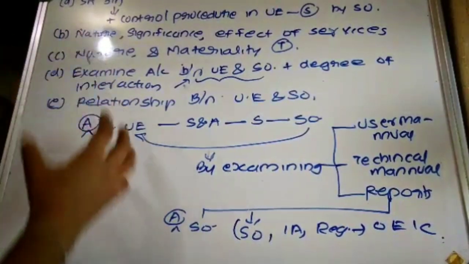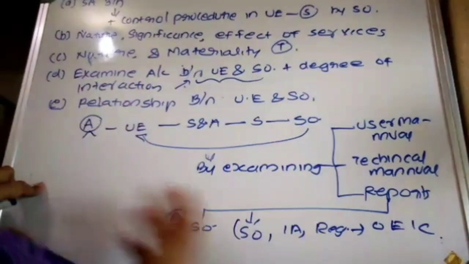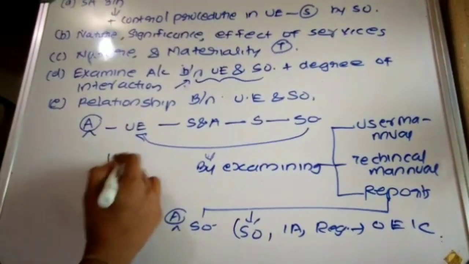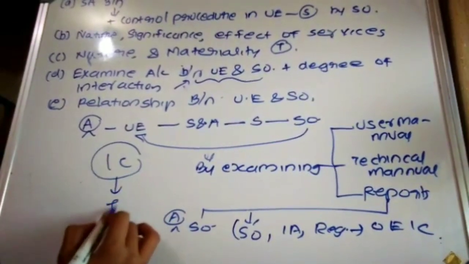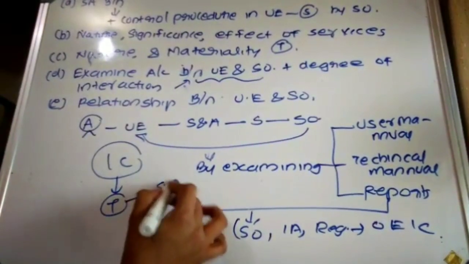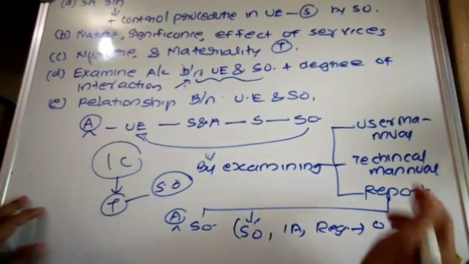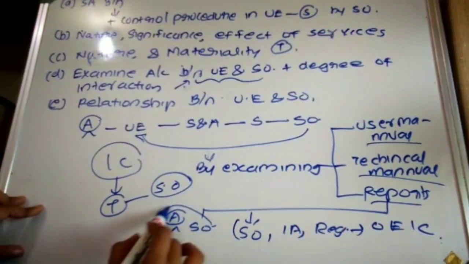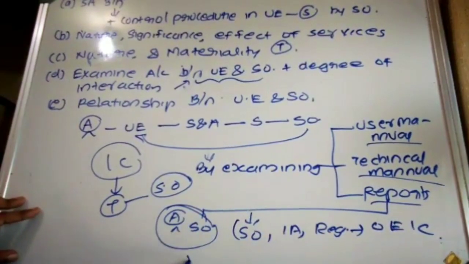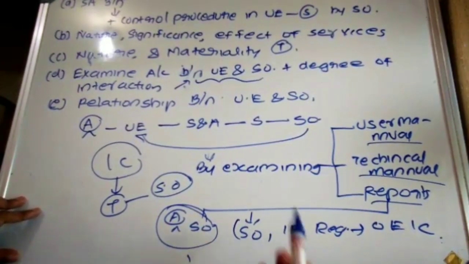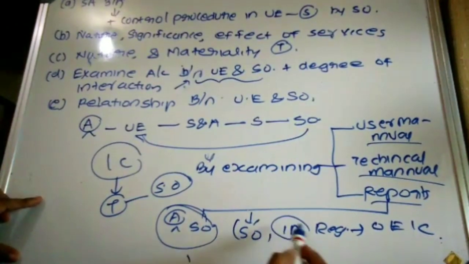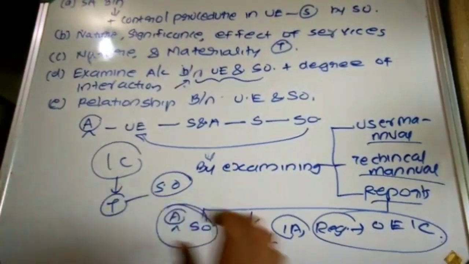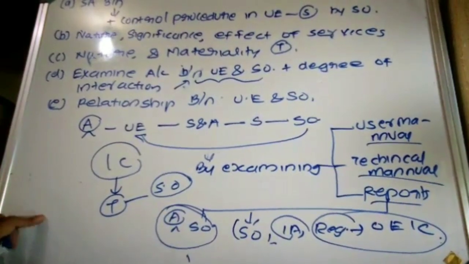So the auditor, that is the auditor of the user entity, has to obtain sufficient and appropriate information with respect of what? The internal control system, with respect of the transactions processed by the service organization, which can be obtained with the help of user manual, technical manual, reports, auditor reports which have been issued by the auditors of the service organization, or what? The service organization itself, internal auditors, regulatory authorities with respect of the operational efficiency of the internal control system. Okay.